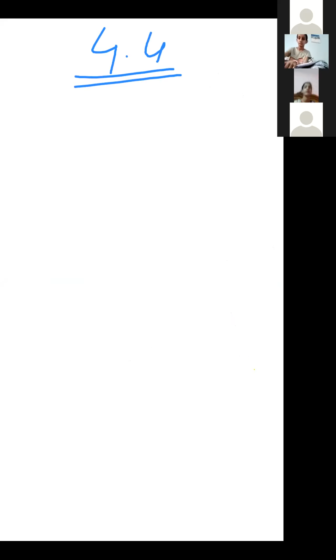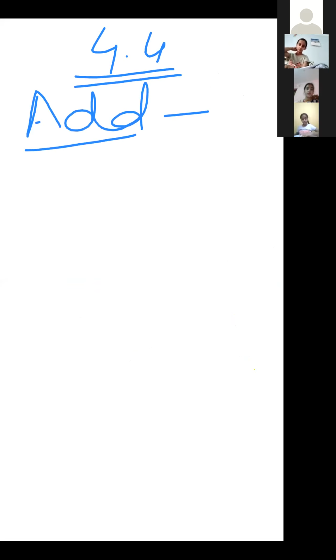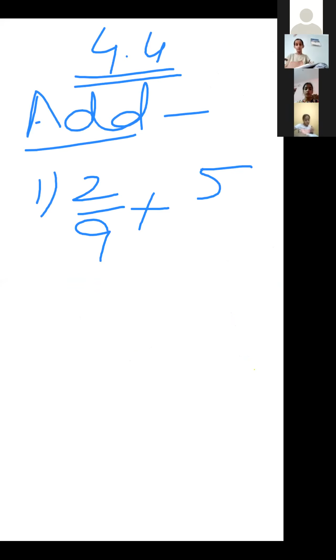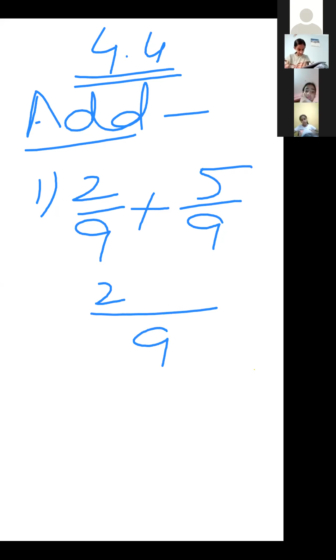First we do the addition part. First is 2/9 plus 5/9. Both the denominators, 9 and 9, are the same. So the answer has 9 as the common denominator and in the numerator 2 plus 5. So what is the answer? 7 upon 9. Very good.